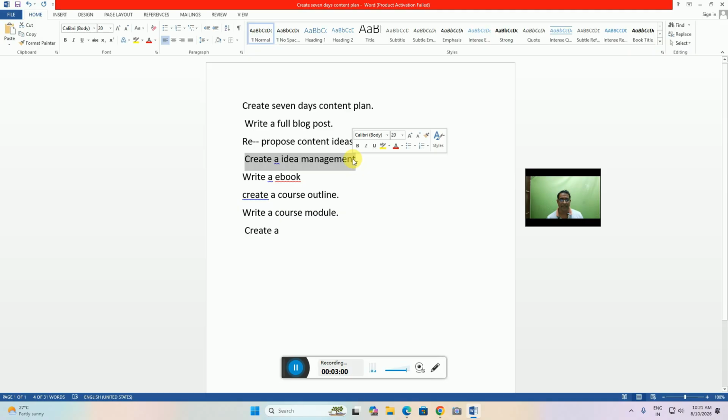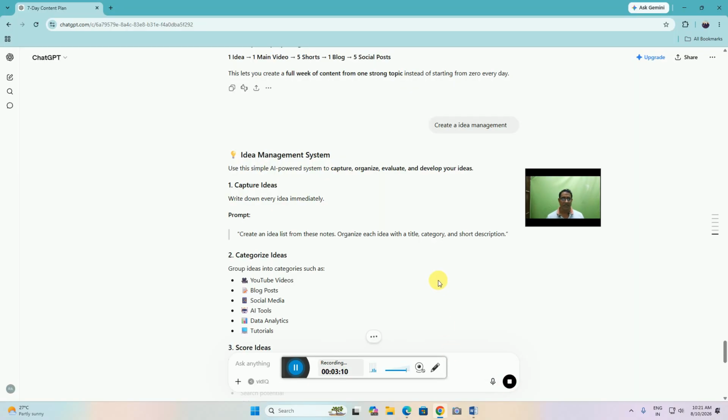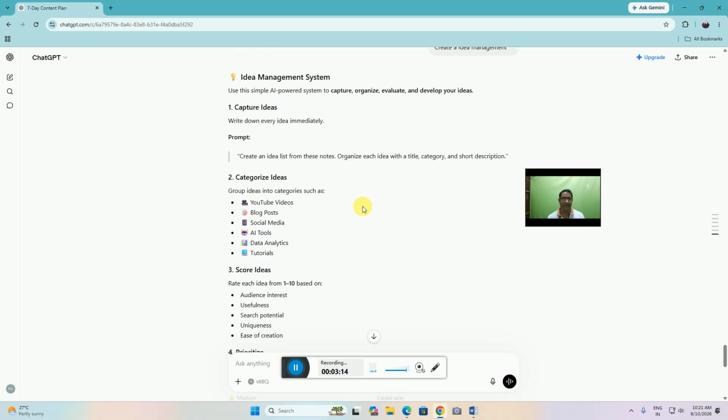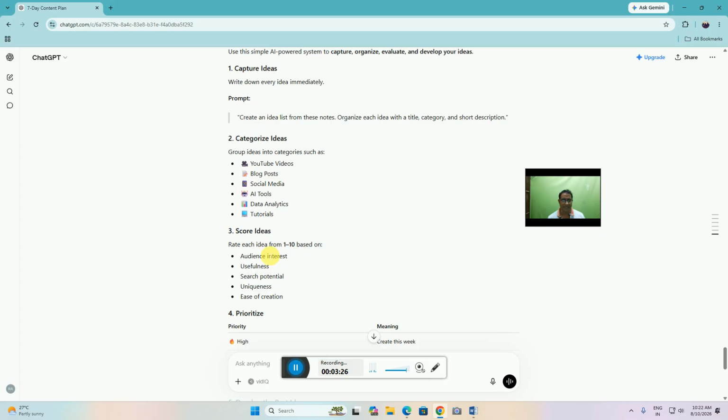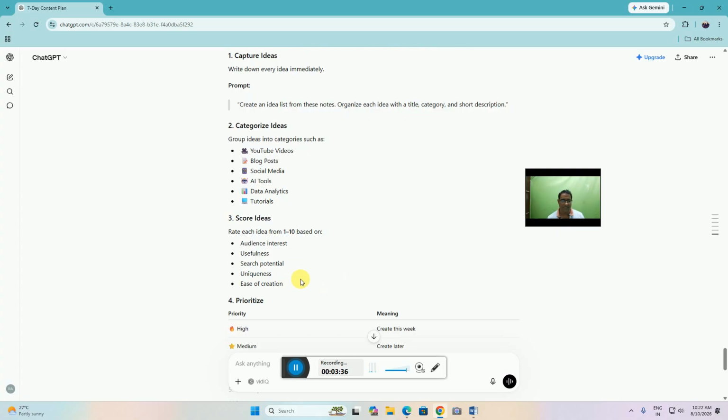create an idea management. This is the capture idea. Write down every idea immediately. Categorize ideas: YouTube videos, blog posts, social media, AI tools, data analytics, tutorial. These all are the 6 categories. Score ideas. Rate each idea on a 1 to 10 basis: audience interest, usefulness, search potential, uniqueness and easy to create.